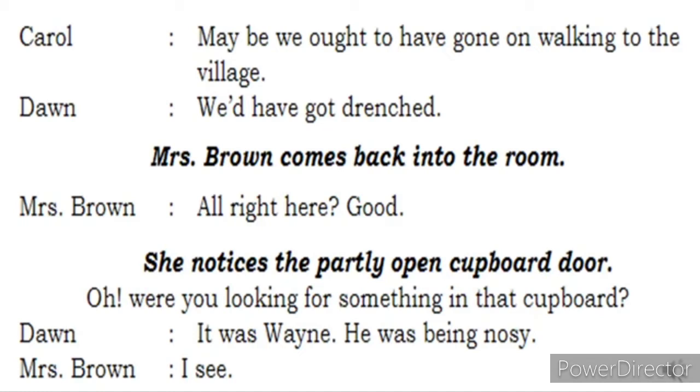Then Carol says, maybe we ought to have gone on walking to the village. We should have just gone on walking on the path of the village. Dwan says, we would have got drenched. If we would have walked simply like that, we would have been drenched. So it is better we have come inside. Let us shut our mouths inside. Let us not talk anything wrong about these two people, that is Mr. and Mrs. Brown.